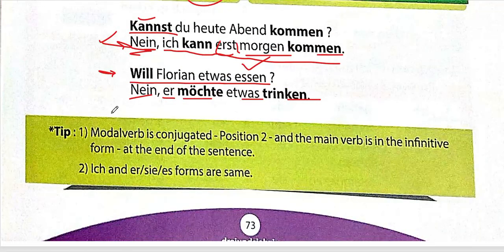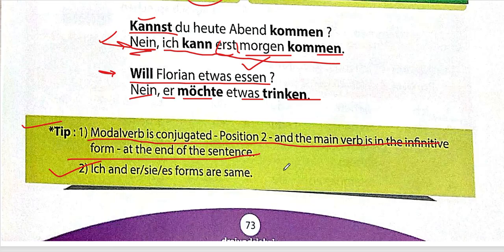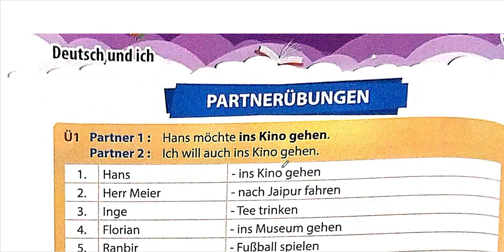Okay, 9. Möchte etwas trinken. There's a tip here. The modal verb is conjugated, position 2, and the main verb is in the infinitive form at the end of the sentence. Ich and er/sie/es forms are the same. I've already told you. Let's move to page number 74.